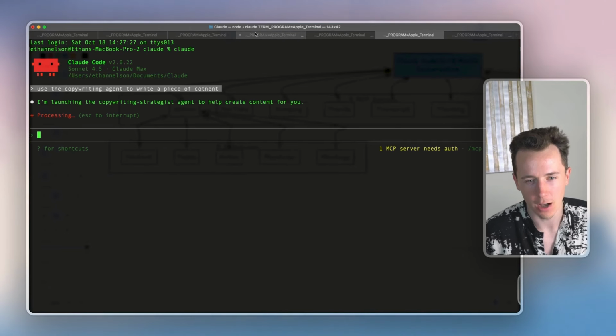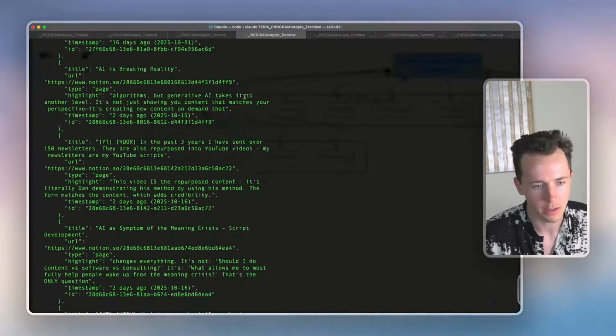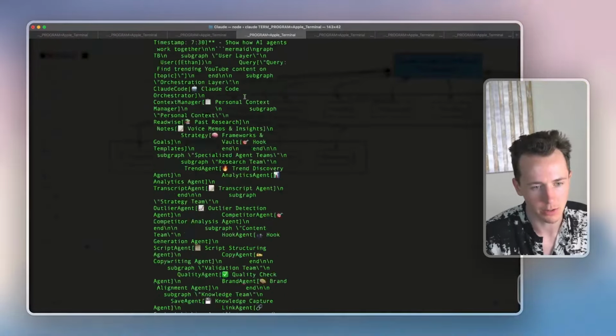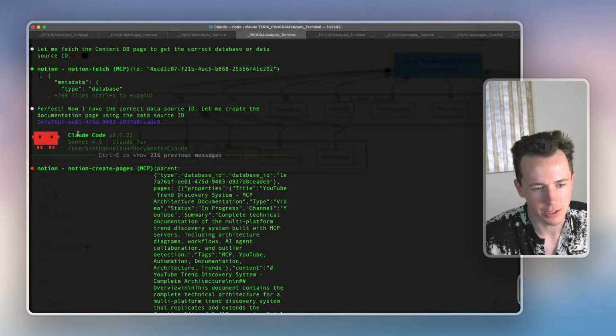Now, the auto-compact feature. Let's say I go to one of these chats that's a little bit longer. Here's a chat that's a bit longer. You don't need to understand what's happening here, but you can see that it auto-compacted. So here's the chat.